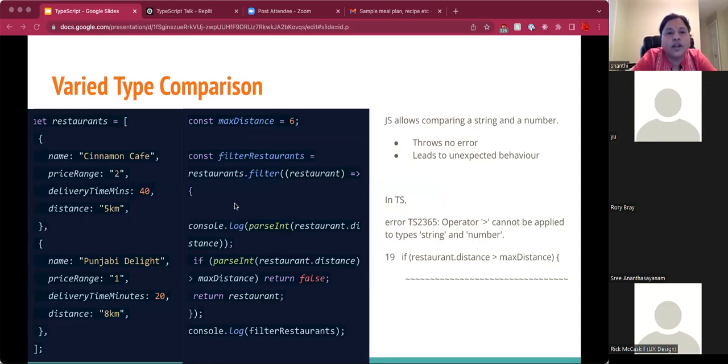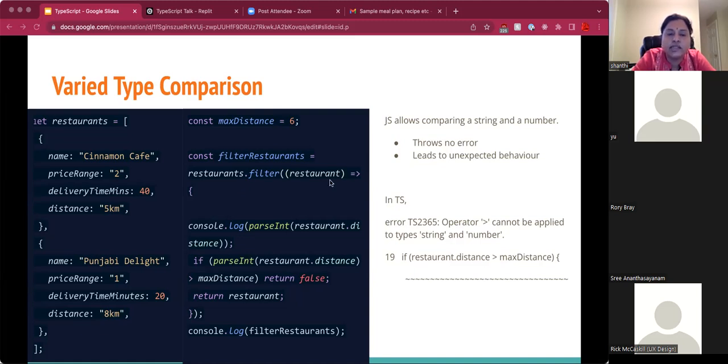We are going to see what happens when we compare varied types, say a string and a number. JavaScript allows comparing a string and a number. It does not throw any error, which can lead to unexpected behavior. Whereas TypeScript will throw an error that you cannot use the greater than operator on types string and number.